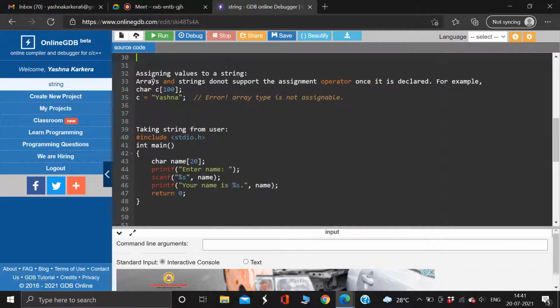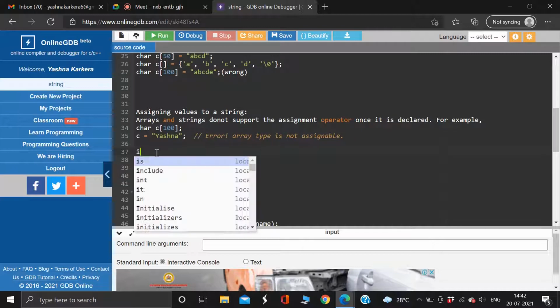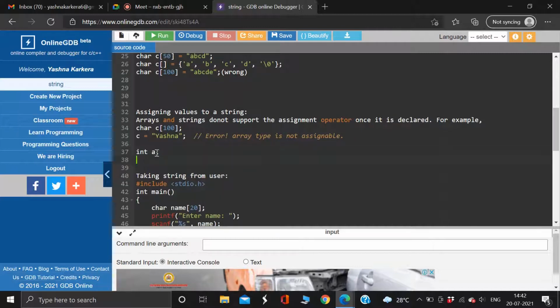Now, assigning values to a string. Arrays and strings are quite different, and also the same, I mean, they're the same compared to other data types or data structures. While with an integer data type you can simply write int a and a equal to 50, you can't directly assign a string to a char array. This is going to show an error.